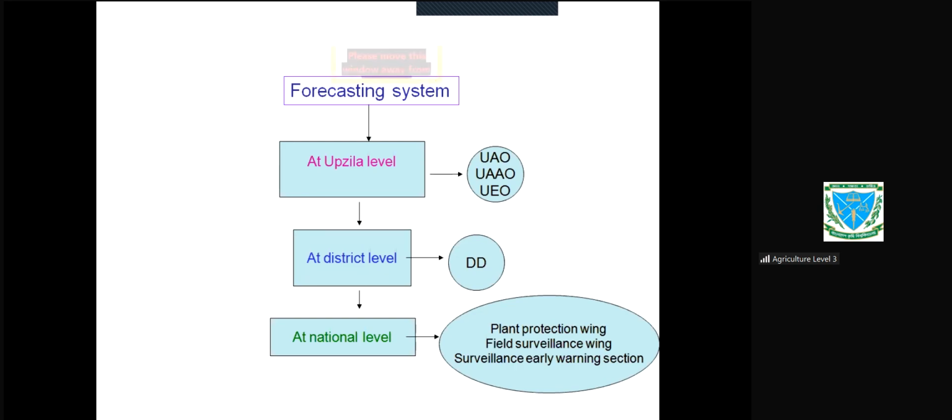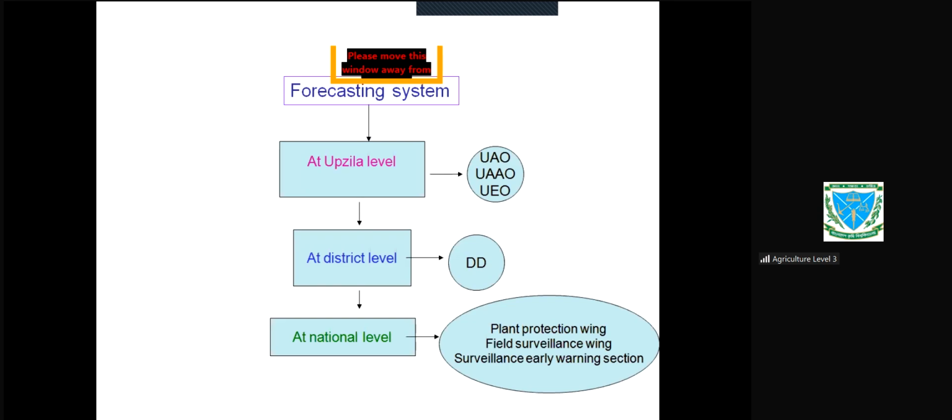Then they will send it to the district level, the Deputy Director and the Additional Deputy Director also. They will compile all these upazilas' data, make a report and send it to the national level. National level means the plant protection wing. There is a PP wing, a field surveillance wing, and a surveillance early warning system. Mainly the plant protection wing will take the action. That means they will forecast to the farmers of a particular area or the whole country of Bangladesh by different means.